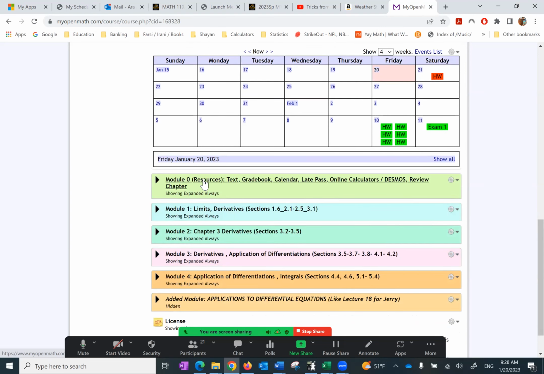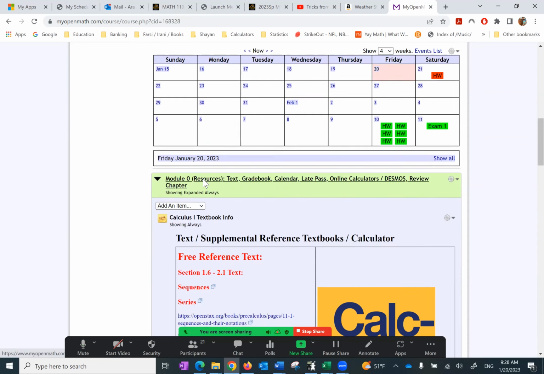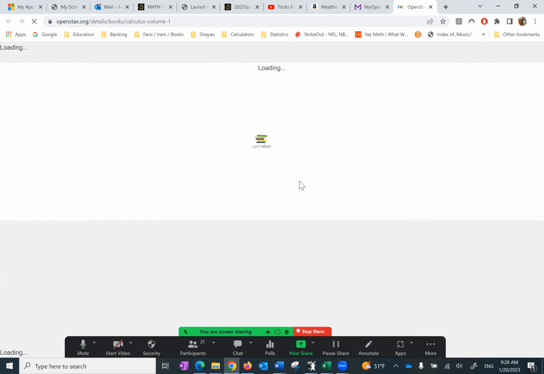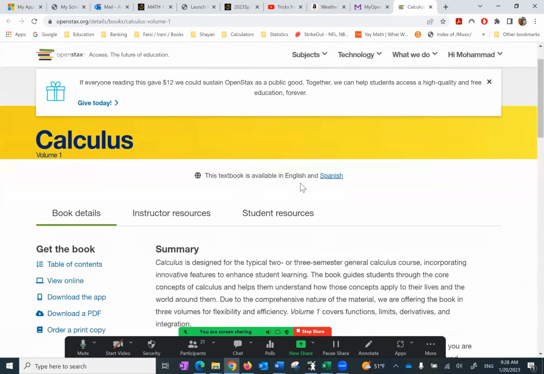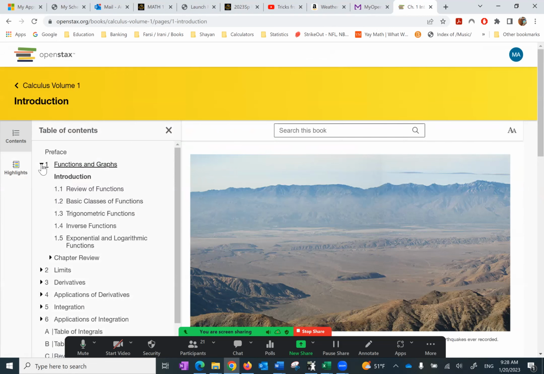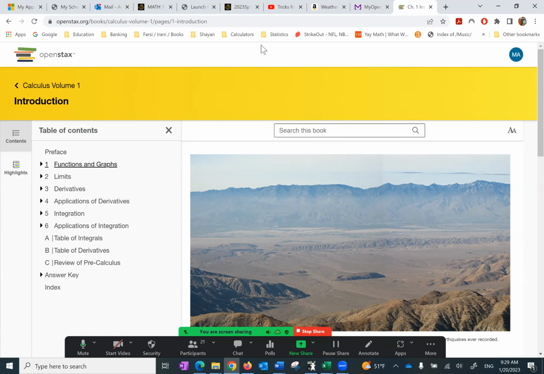But what is module 0? Okay, module 0 contains tons and tons of resources. For example, here's part of our text. And look, if you click on view online, let me close this, it gives us the sections, so on and so forth.